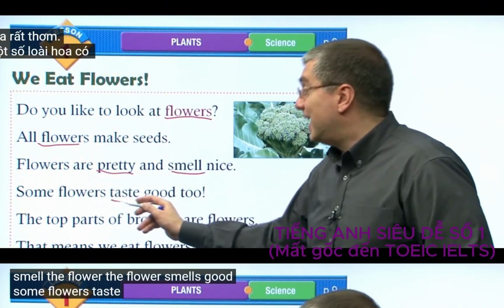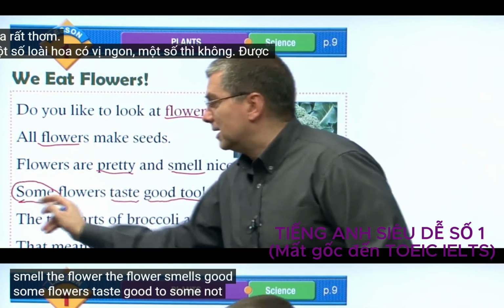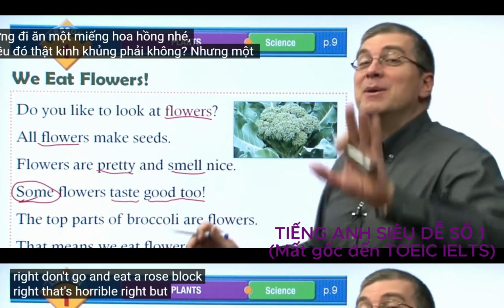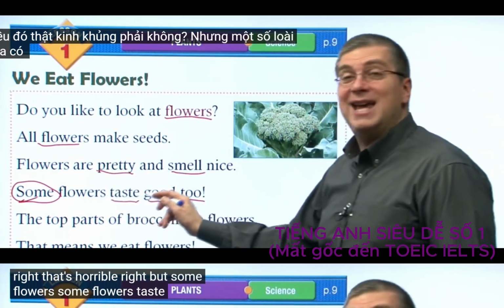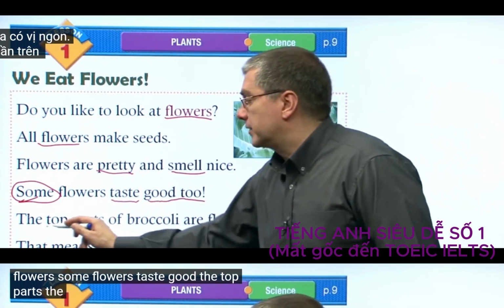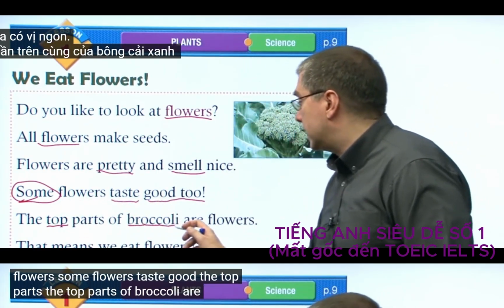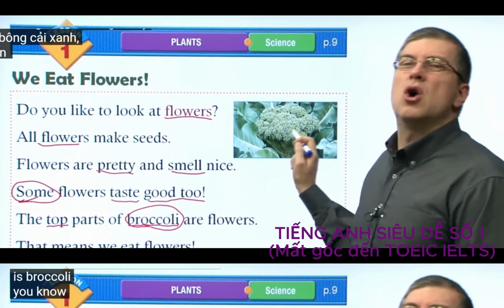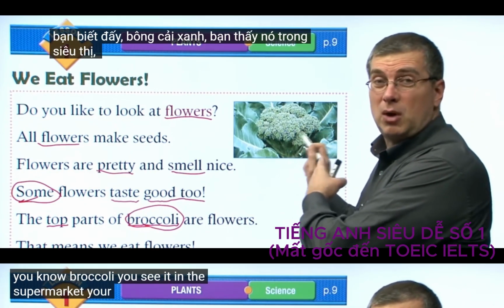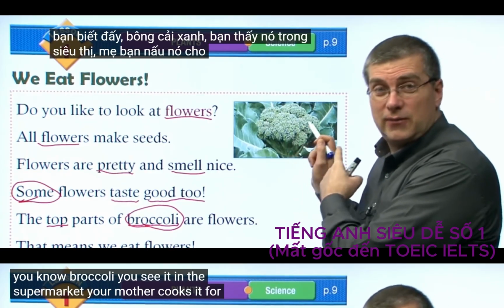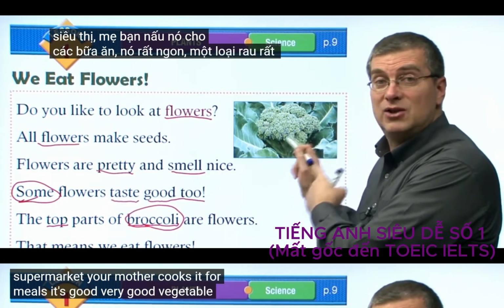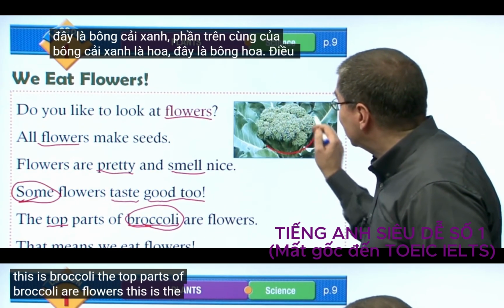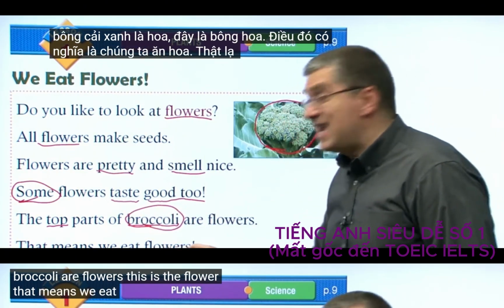Some flowers taste good too. Some, not all, right? Don't go and eat a rose, right? That's horrible, right? But some flowers taste good. The top parts of broccoli are flowers. Broccoli, what is broccoli? This is broccoli. You know broccoli. You see it in the supermarket. Your mother cooks it for meals. It's a very good vegetable. But this is broccoli. The top parts of broccoli are flowers. This is the flower. That means we eat flowers.